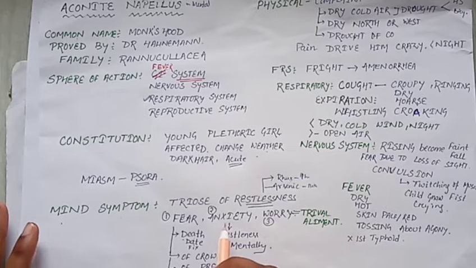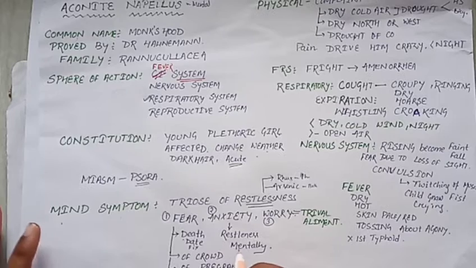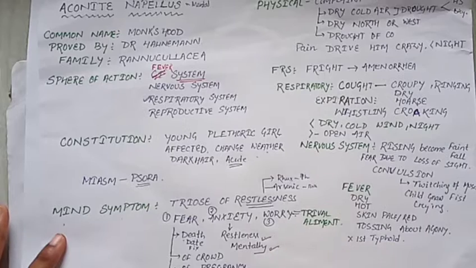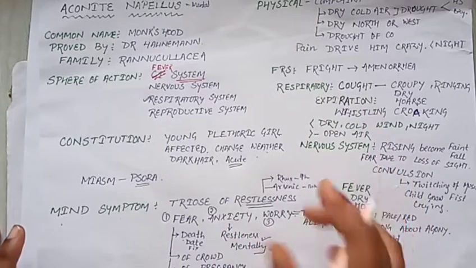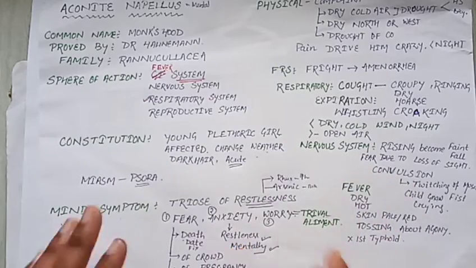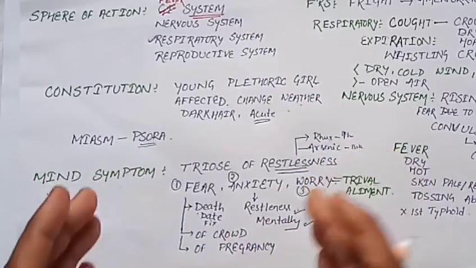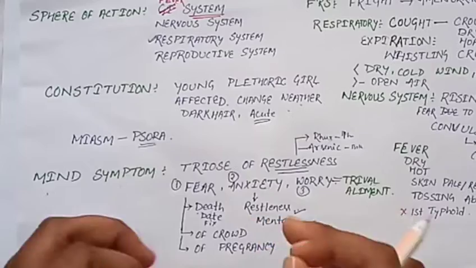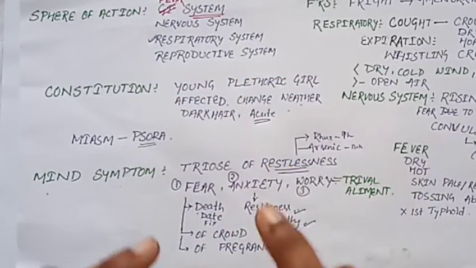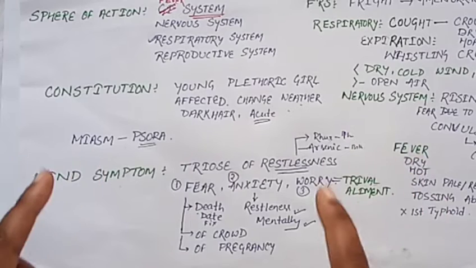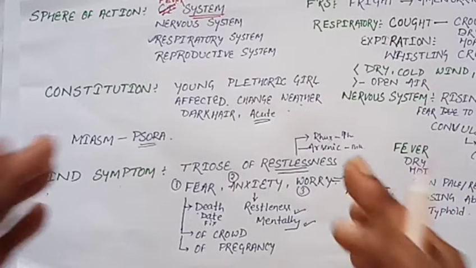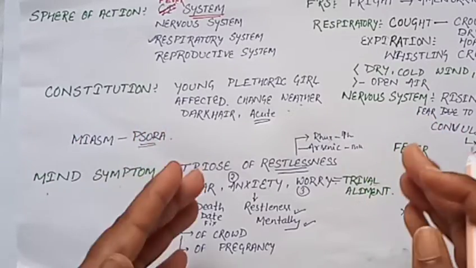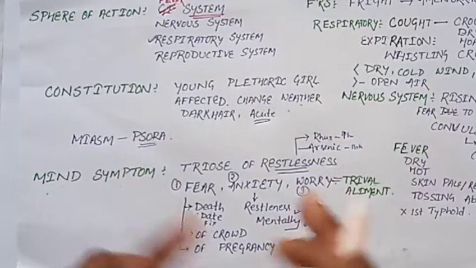Then anxiety. Aconite is a very anxious personality. They have a restless mentality; Aconite is restless mentally. Due to worry, he does not sit in one position; he just always moves around. But Hahnemann always says that first you justify the mind symptoms of that drug. If you think this is the Aconite mind symptom, then you prescribe, not seeing other symptoms, and if you prescribe this, the medicine goes wrong. According to Hahnemann, always observe all the moral symptoms carefully, and if the symptoms closely resemble Aconite, then you should prescribe, not always.